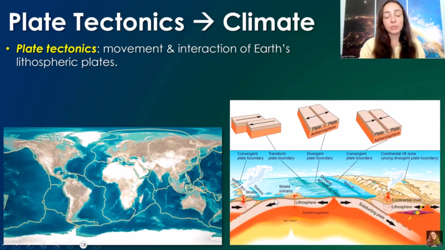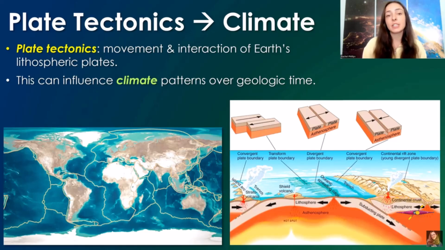And lithosphere that includes oceanic crust is denser and behaves differently than the lithosphere that includes continental crust, which is less dense and typically overrides plates like oceanic plates that go and subduct underneath continental crust. So there are these plate boundaries, and all the lithospheric plates on Earth, which are outlined in this map here, interact and push and pull against and from each other. And these interactions can affect climate over geologic time. In this video, I'm going to be listing 5 major instances where tectonic activity or a specific tectonic event has greatly influenced global climate.